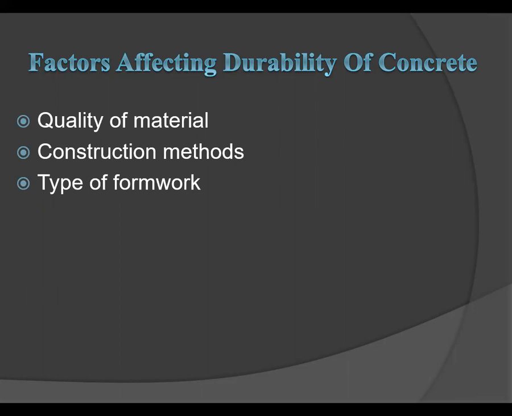Okay, so let's see the factors affecting the concrete. First factor is quality of material. Which type of material we use and its quality plays a very important role in increasing the durability of concrete. And then next factor is construction method and type of formwork we use. There are different types of formwork, for example, wooden formwork, steel formwork. Which type of formwork we use affects the durability of concrete. These are the factors affecting the durability of concrete.